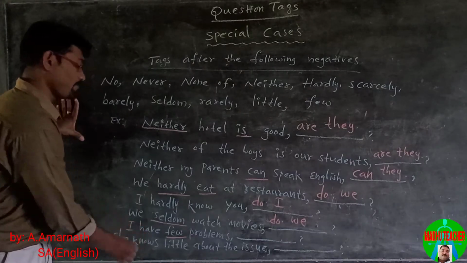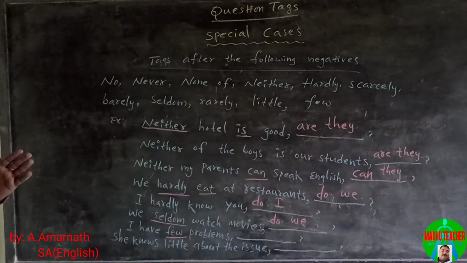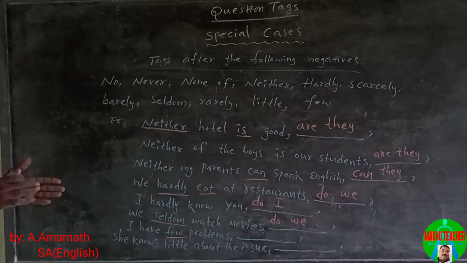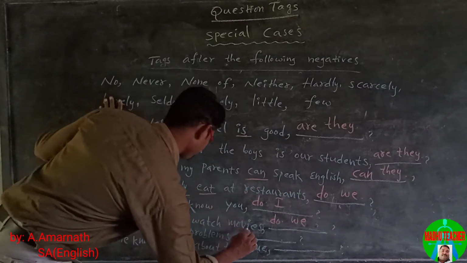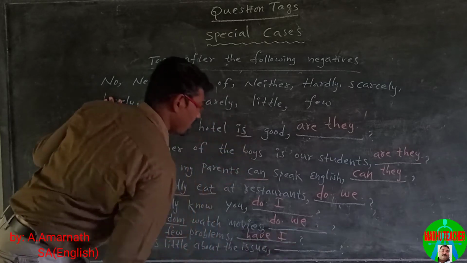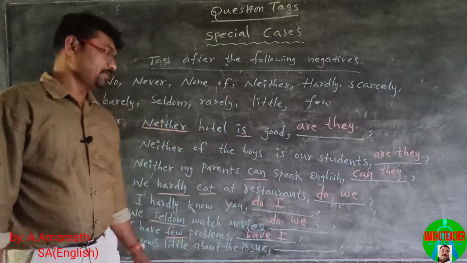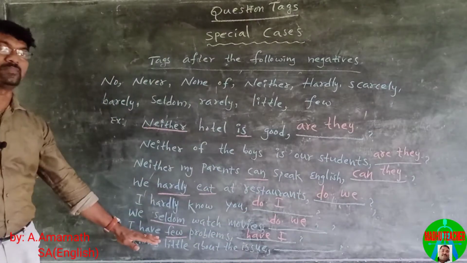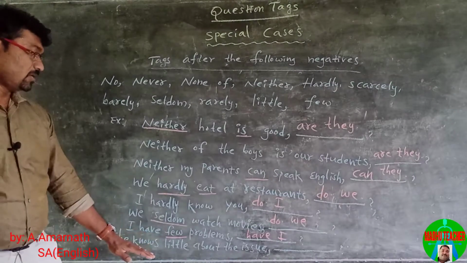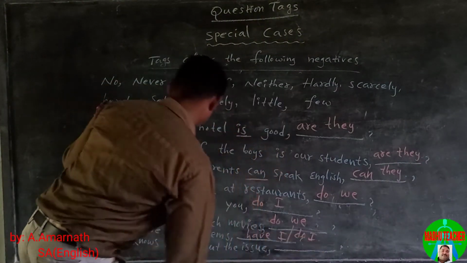Here have is the main verb, so you can construct the question tag either way: have I or do I, because have is the main verb.